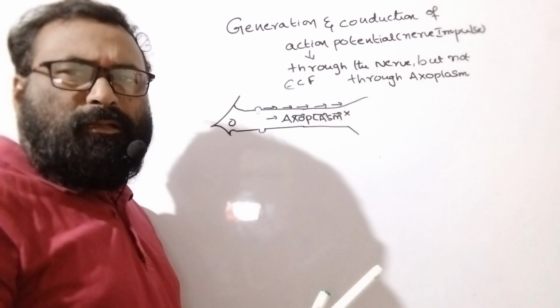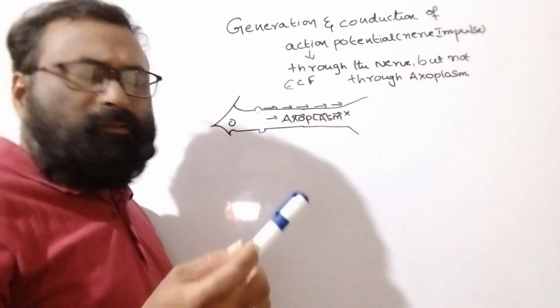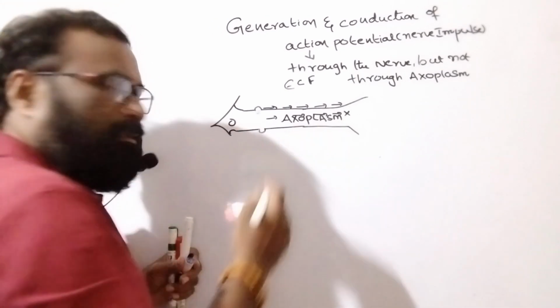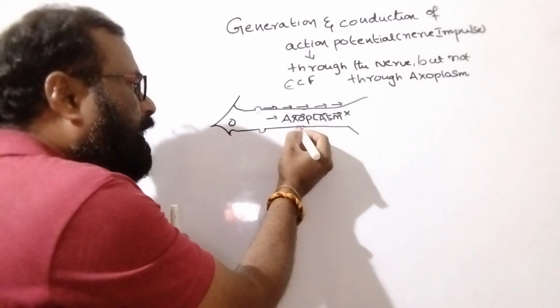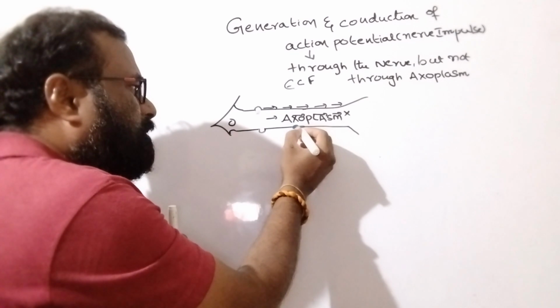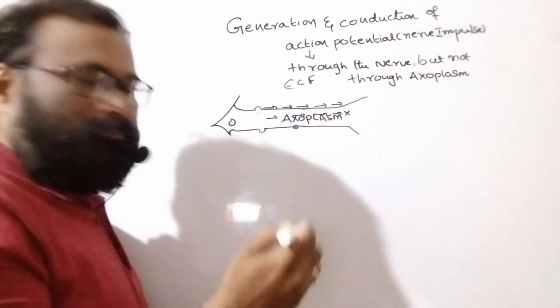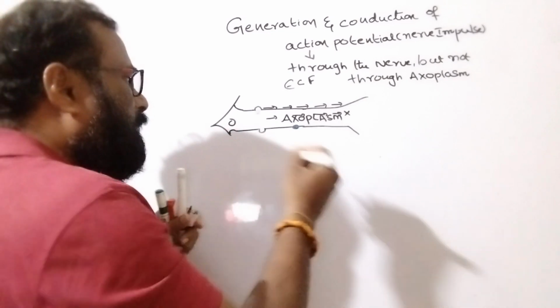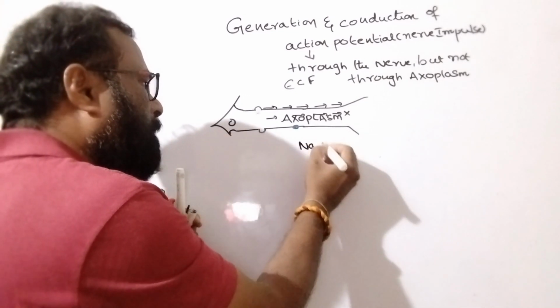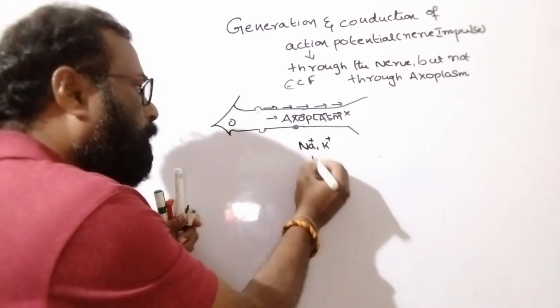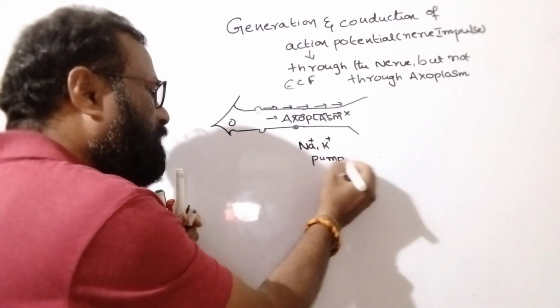There is a very important system present in our body which is related to the nerve cell, that is the sodium-potassium pumping system.